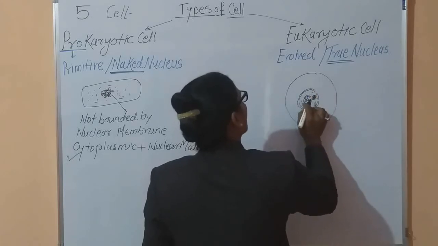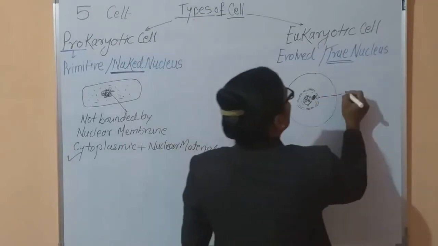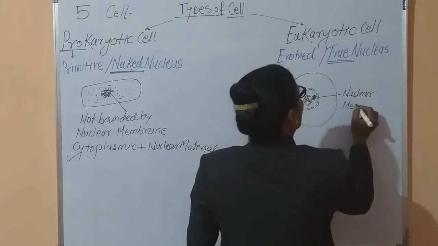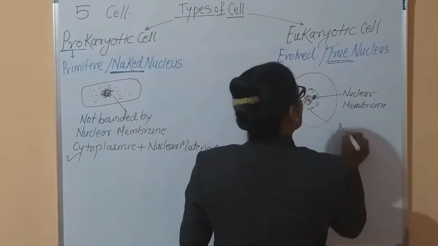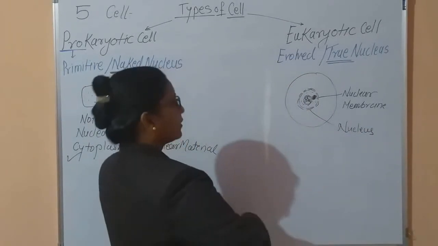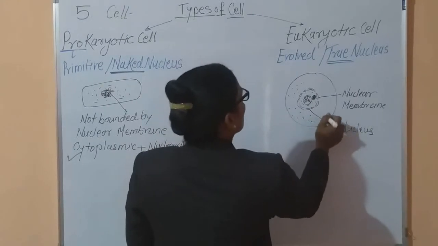At certain points nuclear pores are present. This is the nuclear membrane, this structure is the nucleus, this is the cell, and here the cytoplasm is present.